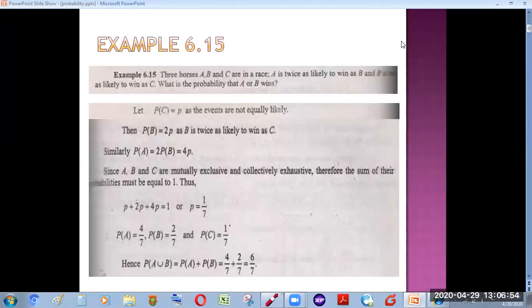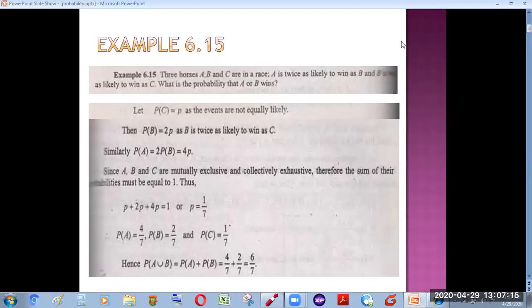I was on example 6.15 in our last lecture, which says: 3 horses, A, B, and C, are in a race. A is twice as likely to win as B, and B is twice as likely to win as C. What is the probability that A or B wins?